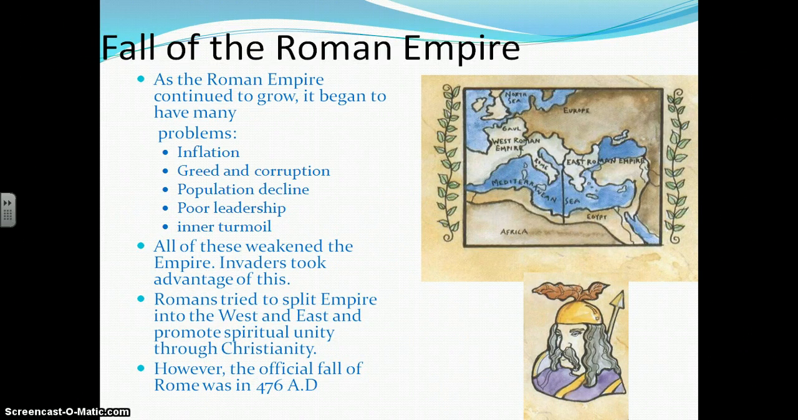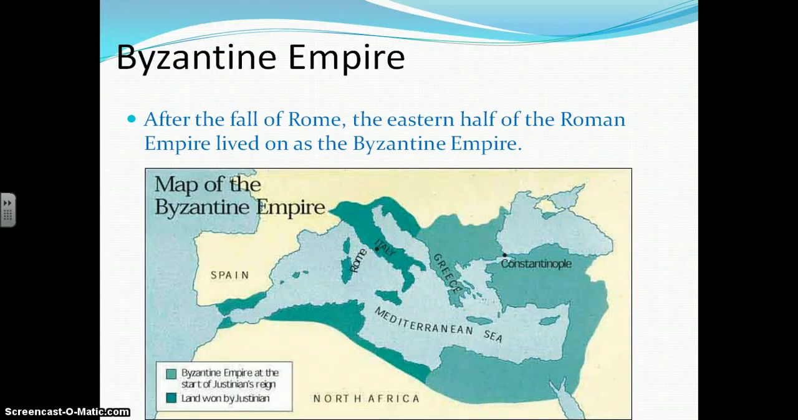As the Roman Empire continued to grow, it began to have many problems: inflation, greed, corruption, population decline, poor leadership, and inner turmoil. All of these weakened the empire, and invaders took advantage of this. Romans tried to split the empire into the West and East and promote spiritual unity through Christianity. However, the official fall of Rome came in 476 AD. After the fall of Rome, the eastern half of the Roman Empire lived on as the Byzantine Empire.